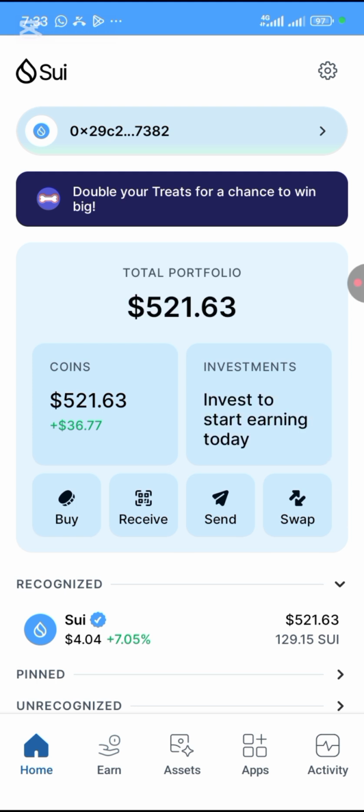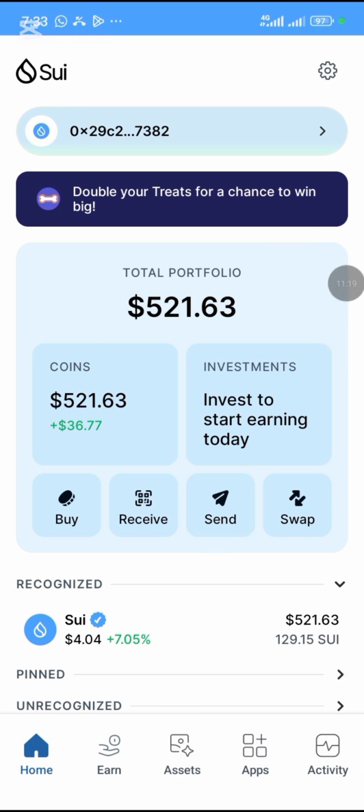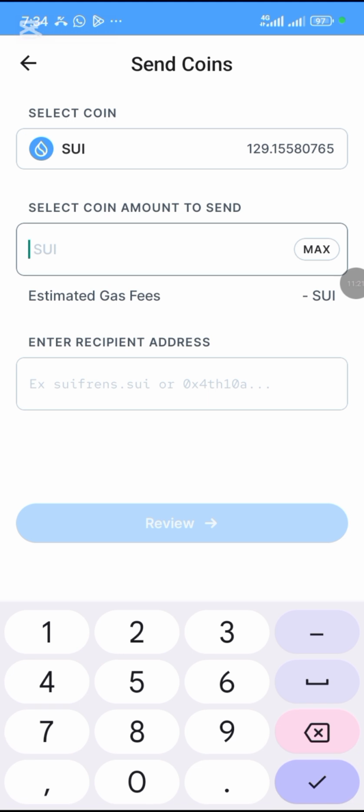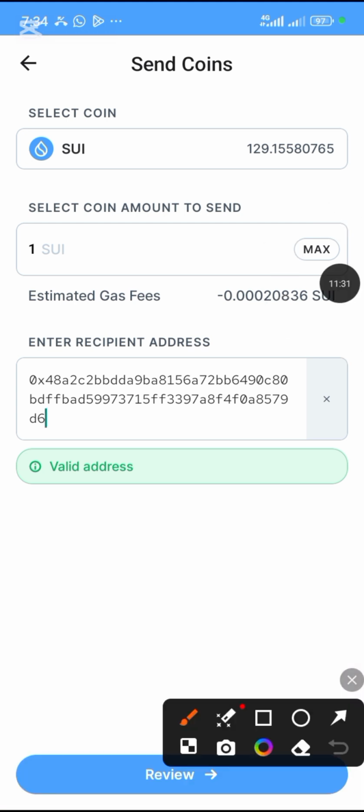Okay, so this is a wallet where I have SU. Remember, I have copied my wallet address, so I'll just click on send, okay? I'll type the number of SU that I want, maybe 1. Then click on review, okay?